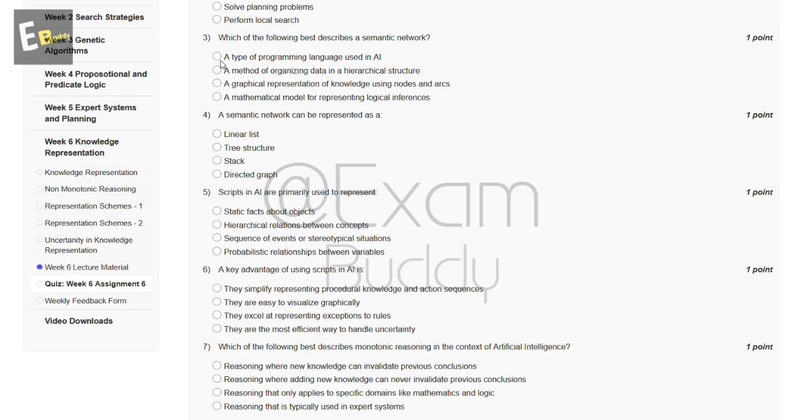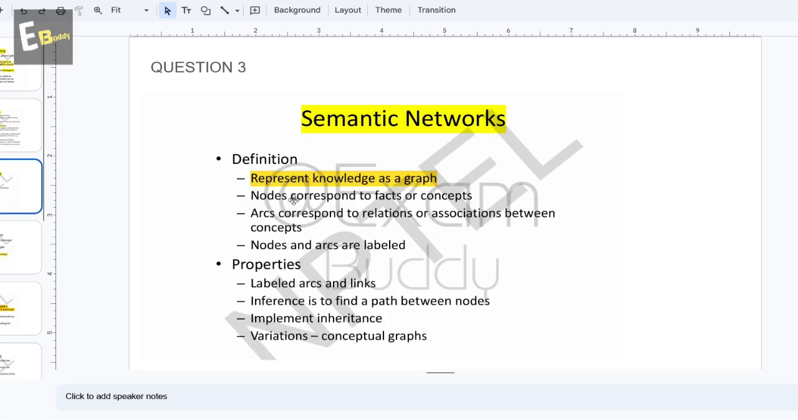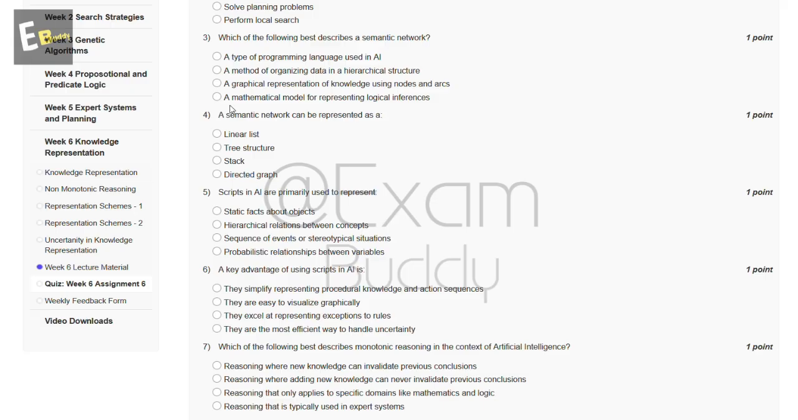Now the third question is: which of the following best describes a semantic network? So these are the options, and let's check the answer of our third question. So question third, semantic network represents knowledge as a graph. So the answer of our third question is C, a graphical representation of knowledge using nodes and arcs.